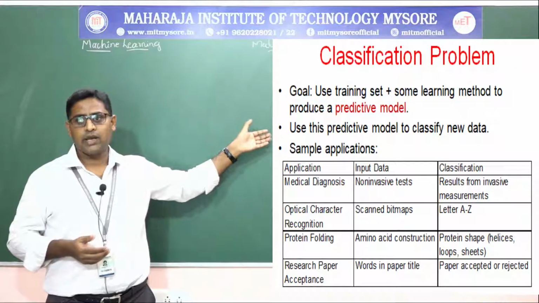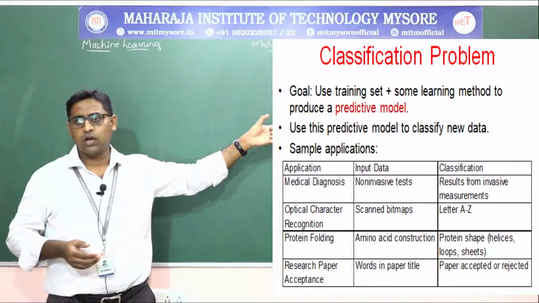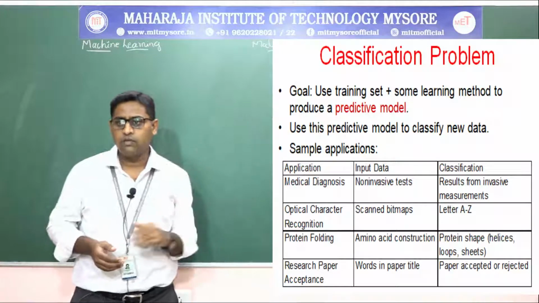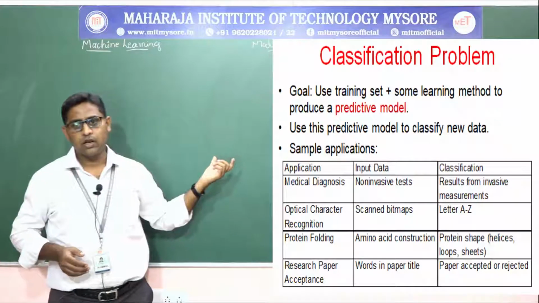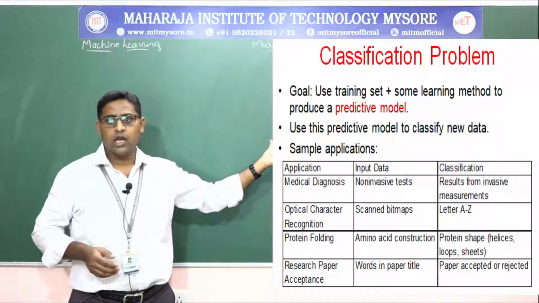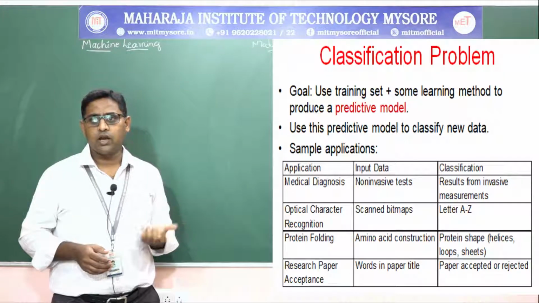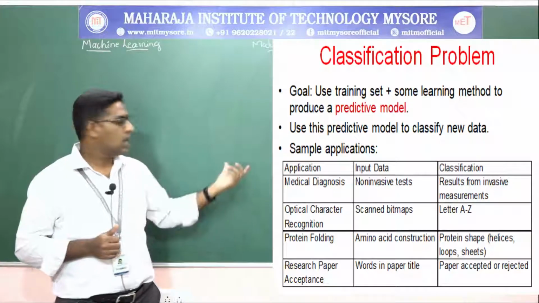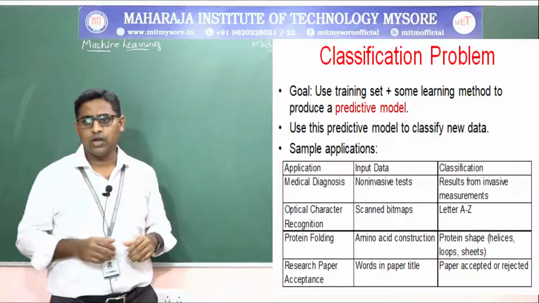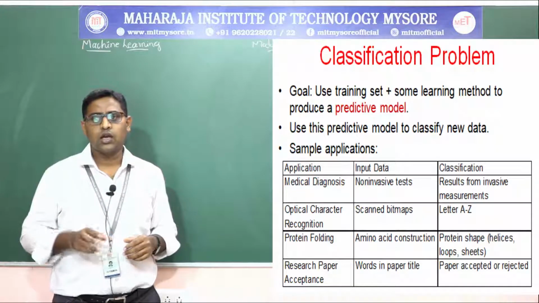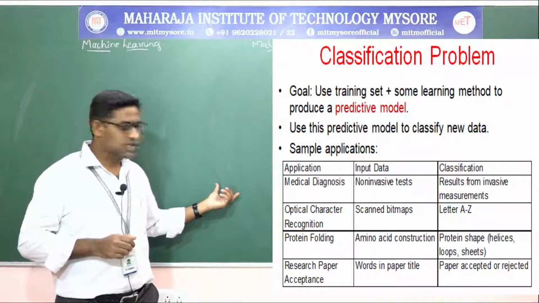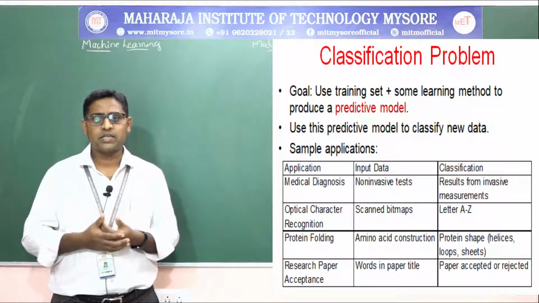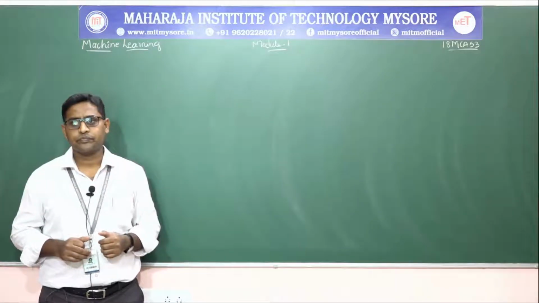Similar to the few applications listed here in the table: in medical diagnosis, non-invasive tests are the input data, and the classification is the results from invasive measurements. In OCR, or optical character recognition, the input data will be scanned bitmaps, and you classify them from A to Z. In protein folding, you use amino acid construction as input and check the protein shapes. In research paper acceptance, the input data will be words in the paper title, and whether the paper is accepted or rejected is the classification.